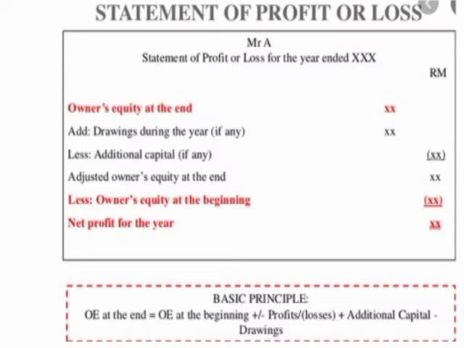After doing both these things you will get the adjusted owner's capital at the end. After this you have to subtract owner's capital in the beginning, and what will be the difference? If it is positive it is profit, if it is negative then it is loss.